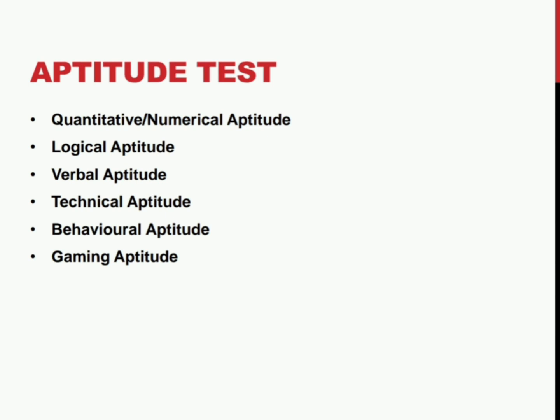Then there is logical aptitude. Logical aptitude consists of images or the patterns, and you have to guess the relation between them, or the missing pattern or the missing image. Then the verbal aptitude consists of English and how well you are with your English, and also the vocabulary and grammar. Then technical aptitude, it has mainly 2 to 3 major subjects like operating systems, DBMS, computer networks, DSA, and OOPS. The behavioral aptitude has questions regarding situations like how would you react in a particular situation, what would your response be, or what would you do if a particular situation is there.